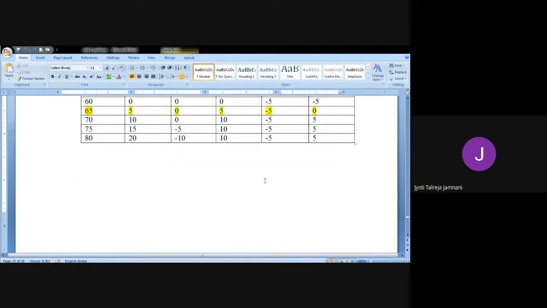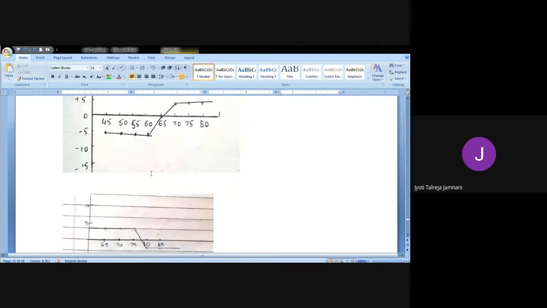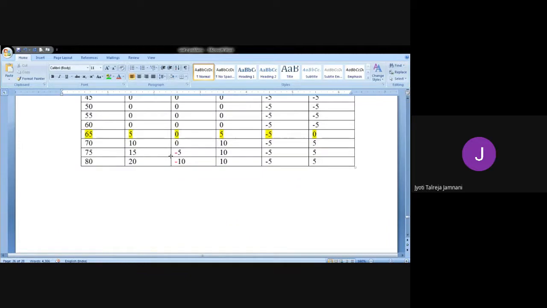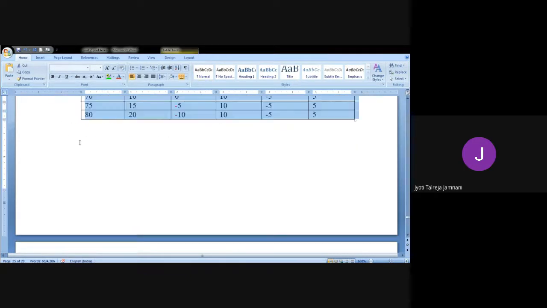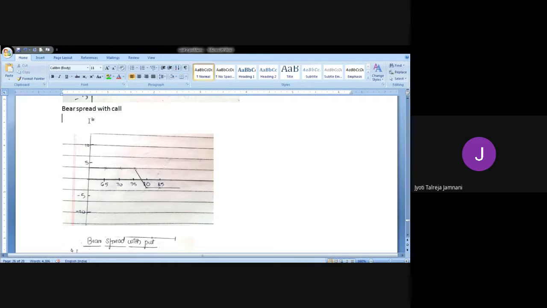So the second strategy is bear spread with call. Again, I told you the table remains the same, so we are going to use those same 6 columns. The only thing is now the prices will change because we have bought at high and we've sold at low.